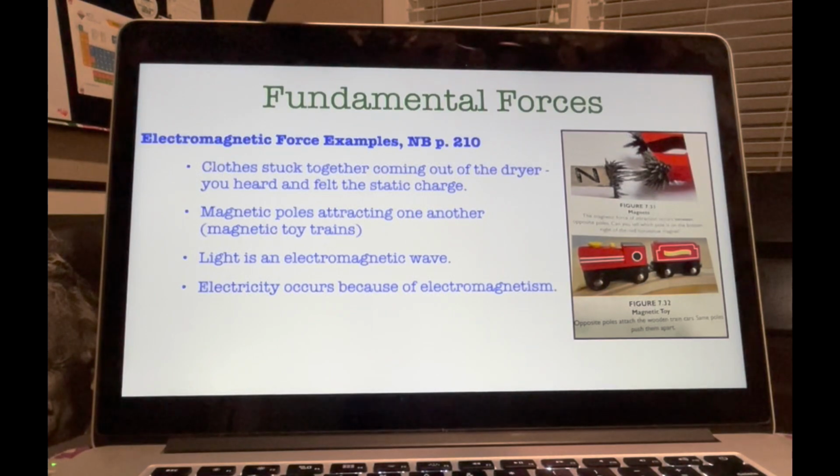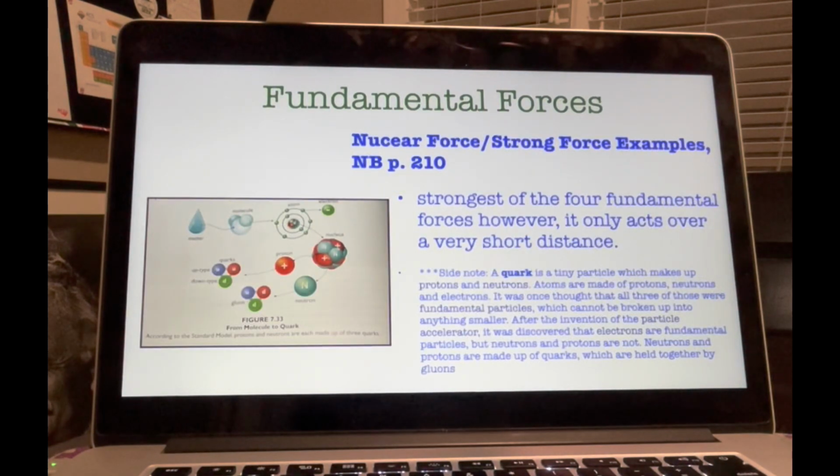Okay. So that's the electromagnetic force. Let's move on to the nuclear force, which is comprised of the strong force and a weak force. All right, so nuclear forces.